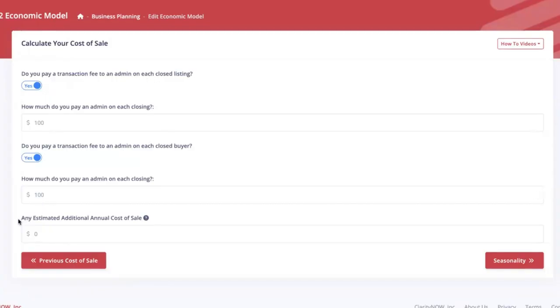This last question here is, what is the additional annual cost of sale? This is an annual number. What this really is, guys, is for the whole year, how much do you want to put in the bucket for you giving away your commission at the end of a transaction to get it to close? So an example would be buyer and seller are arguing at the end of the transaction over the refrigerator not working. And you say, guys, I'll go ahead and just pay for a new refrigerator, just close. Right? For some of you, you'll say, I never do that. It's 0. For some of you say, I do that all the time. Let's put $5,000. Let's say I do that a couple times a year. I'm going to put $1,500 for the whole year.